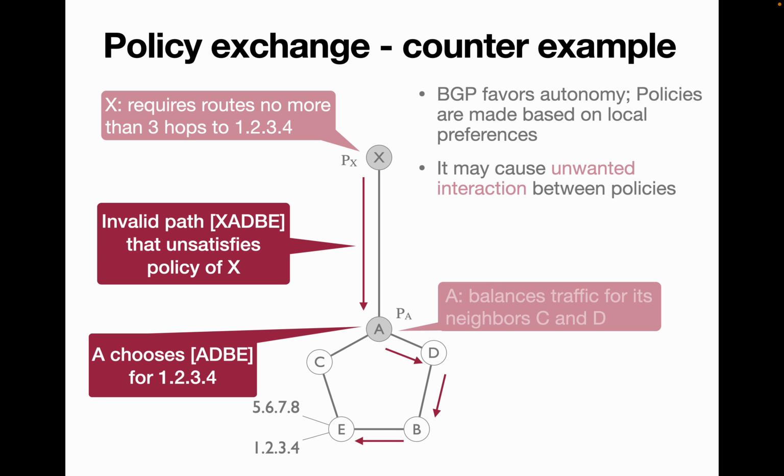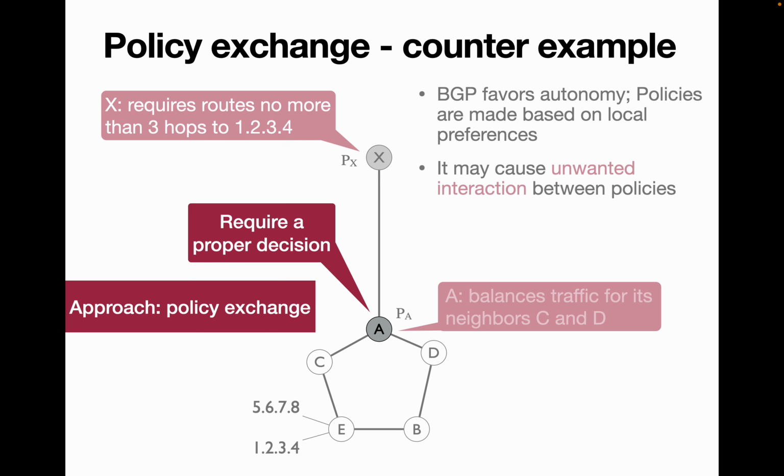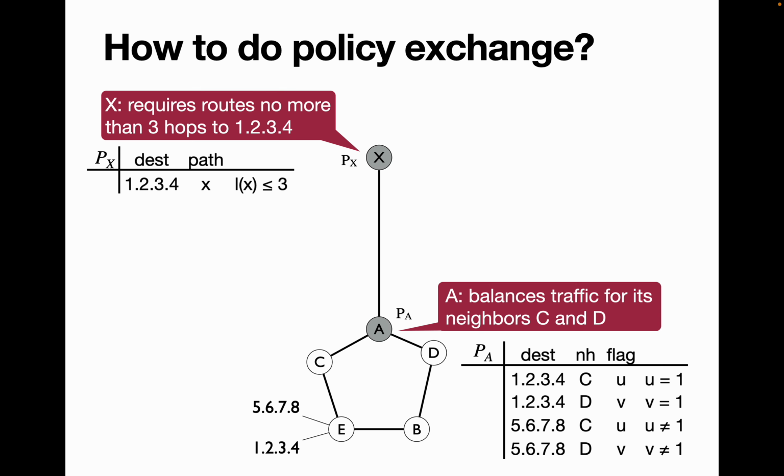Now if the other path is taken, which is X, A, D, B, E, even though it satisfies our traffic balance policy at node A, it does not satisfy our no more than 3 hops policy at node X. So this is unwanted by us. We require a proper decision, so we approach policy exchange.